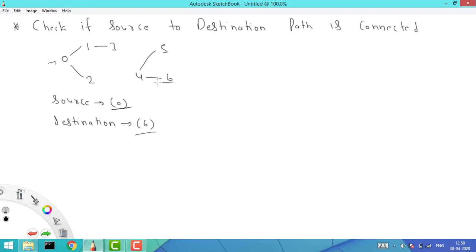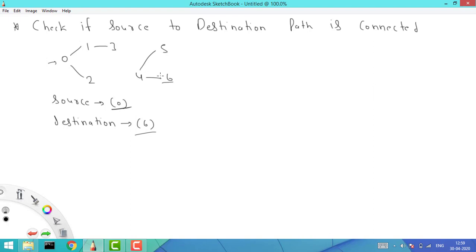Let's say you talk about airlines, it is asking, is it possible to reach from here to here? It is possible only if there is a path, right? So let's say my source is 0 and my destination is 6, and let's say there is a path from 3 to 5. Because this is an undirected graph, we can go in any direction. So in this case it is possible, because I can start from 0 to 1, then 3, then 5, and then from 5 to 4, and then 6, right? So there is another path. That's what our question is: we are given a source and destination and we need to find whether a path exists or whether it is connected or not, right?